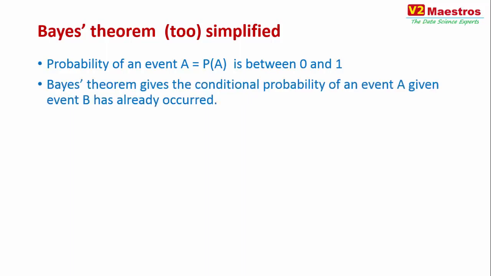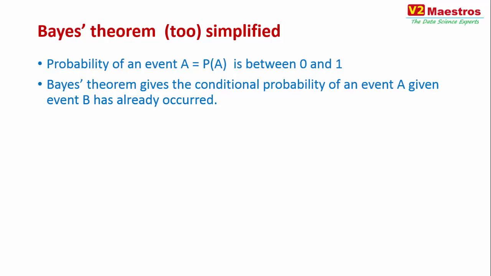Now comes Bayes theorem. In Bayes theorem, we talk about what is called conditional probability. Conditional probability means you try to predict an event A, given that event B has already occurred. So rather than just predicting event A all by itself, you have some prior knowledge of certain other things that have happened, and given that those things have happened, how does that change the probability of event A? Going back to Argentina winning the World Cup, the probability is, let's say, 40% or 0.4.